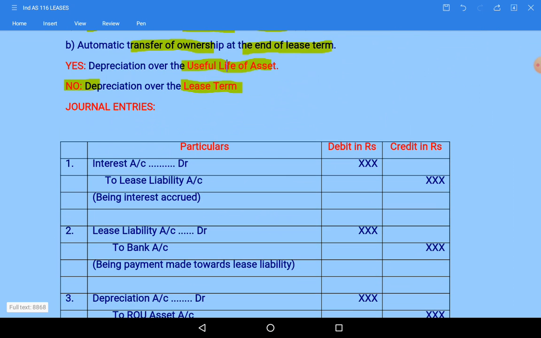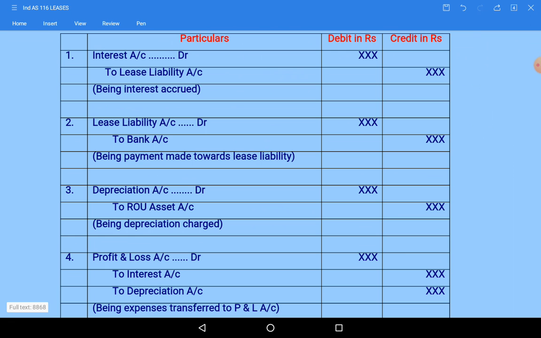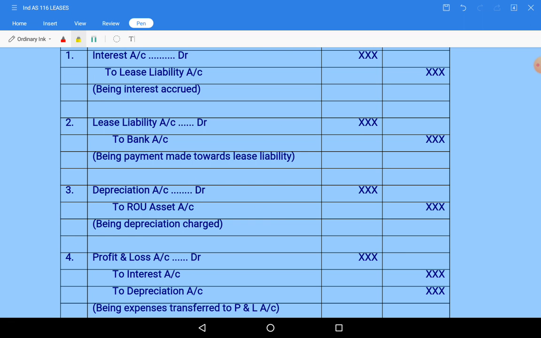So for subsequent recognition, at the end of each year, what will be the general entries? First, interest related: interest account to lease liability account. Then lease liability to bank when you pay the lease rentals. And depreciation each year: depreciation account debit to right of use asset account. At the end of the year these two expenses, interest and depreciation, will be transferred to the profit and loss account.